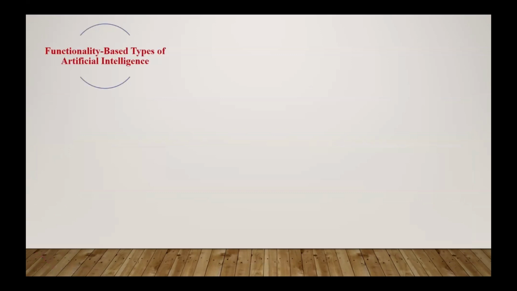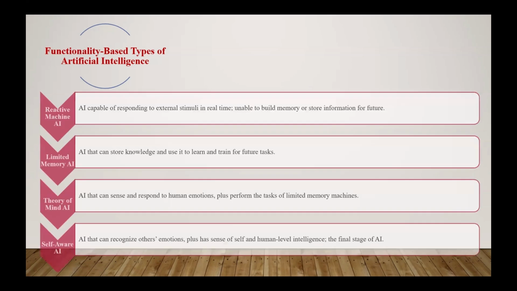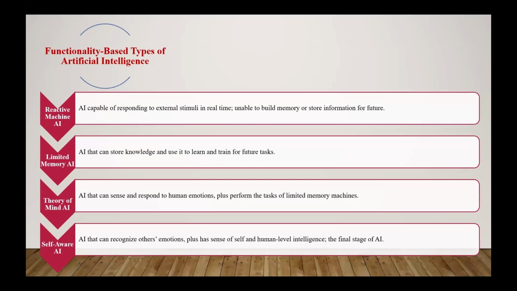So next category is the functionality based type. This type of artificial intelligence is classified on the basis of its functionality. There are four ways it is classified. First one is the reactive machine AI, then limited memory AI, then theory of mind AI, then self-awareness. First one is the reactive machine. By the name, reactive means what?